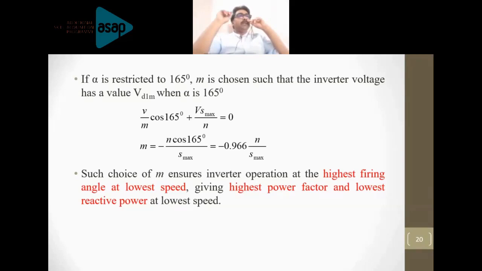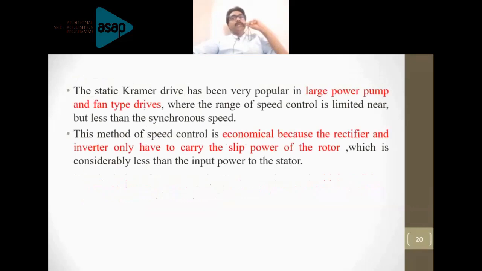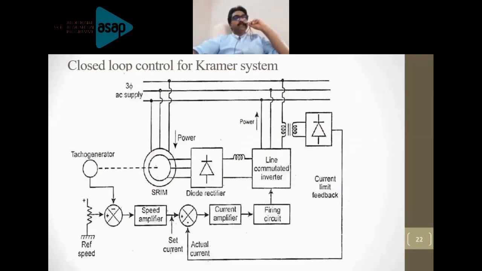So we already know VD1 plus VD2 is equal to 0. We are taking the maximum of both of them, right? VD1 max plus VD2 max is equal to 0, and the maximum firing angle which we can apply is 165 degrees. Therefore, the equation will become V by M cos 165 degrees plus S max by N, which is equal to 0. From that, you can get the turns ratio: M is equal to minus 0.966 into N by S max.